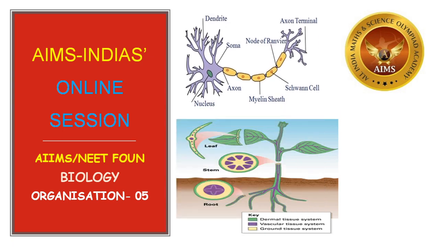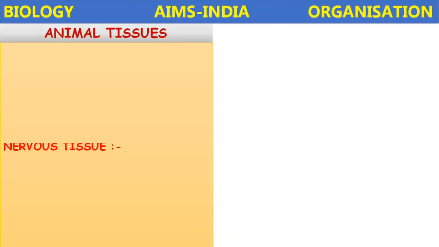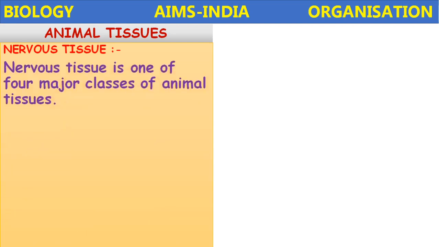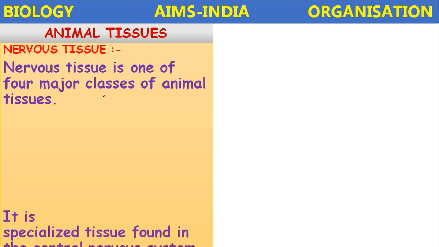Epithelial tissue, muscular tissue, and connective tissue we have completed. So now, animal tissues: nervous tissue. The nervous tissue is one of the 4 major classes of animal tissues. What are the 4 major classes of animal tissues? Epithelial tissue, connective tissue, muscular tissue, and the last one is nervous tissue.